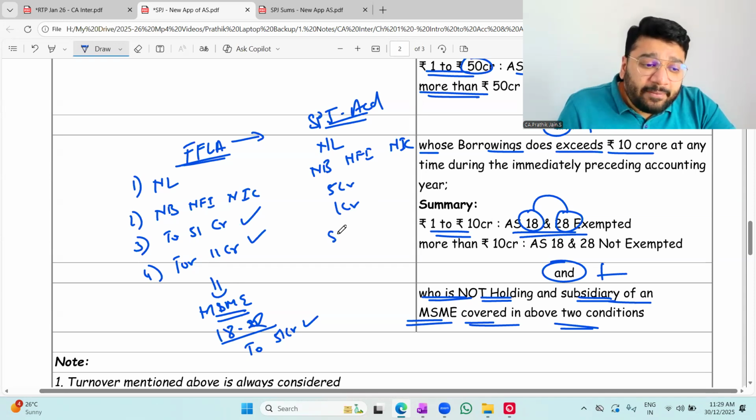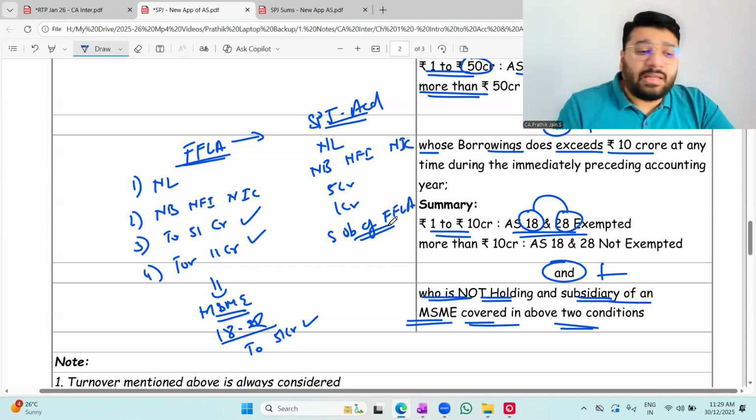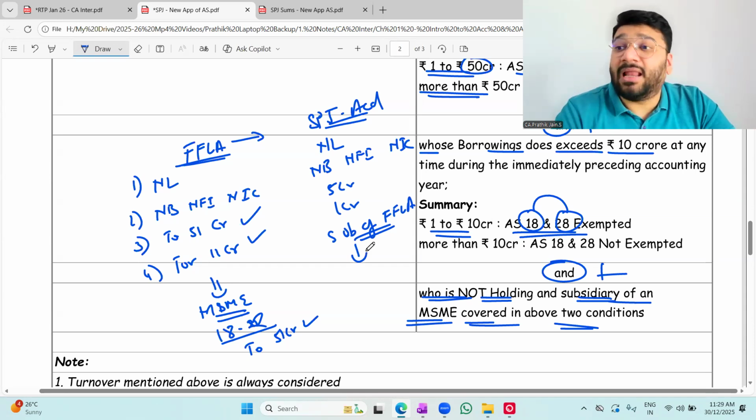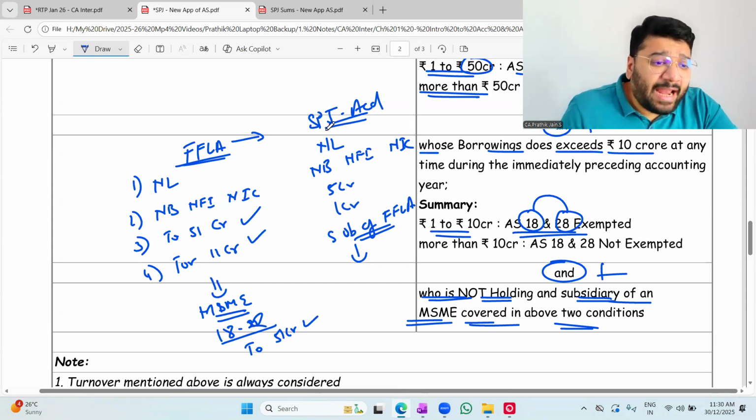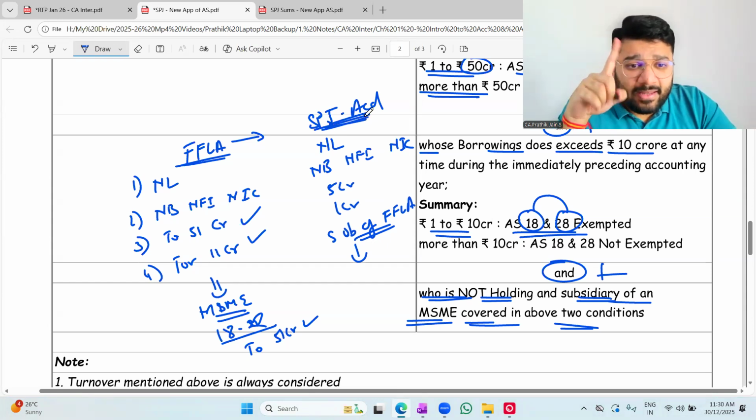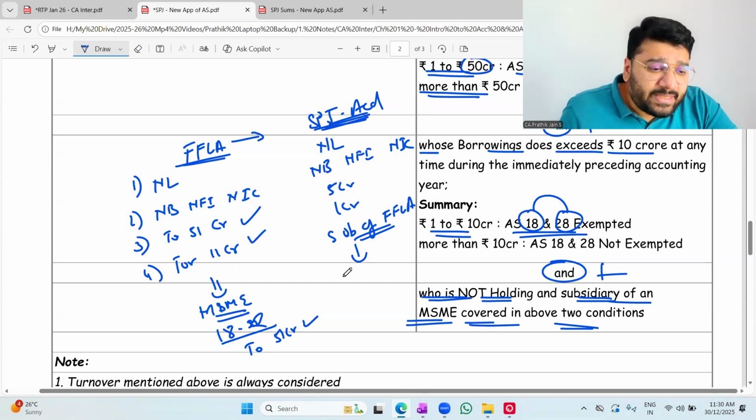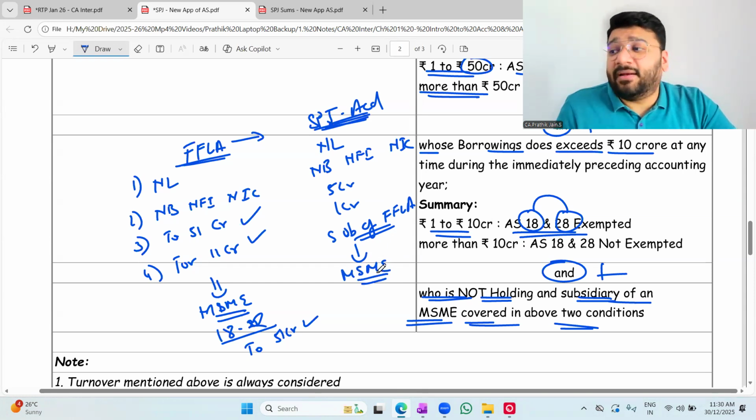But this is a subsidiary of FFLA. Now tell me people, first classification, MSME or large entity? Online people, SPJ Academy. MSME.